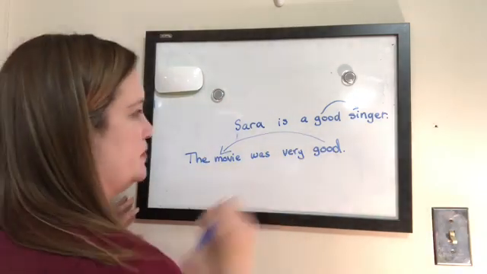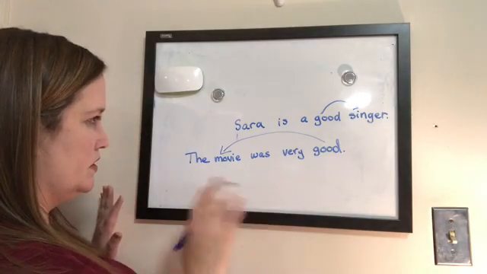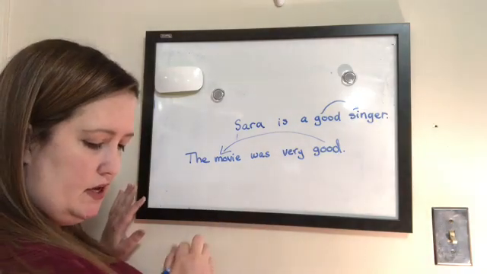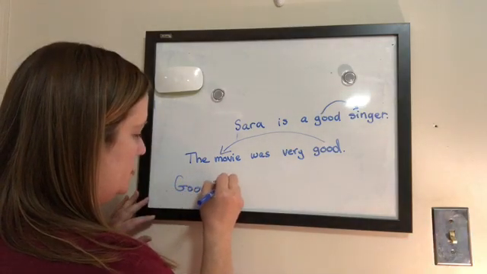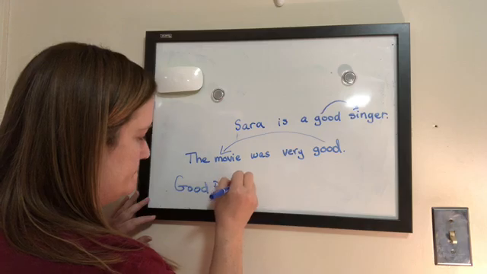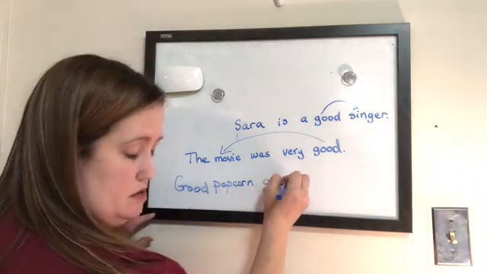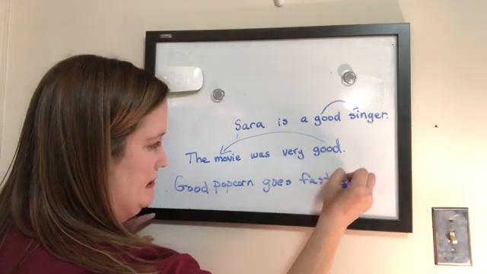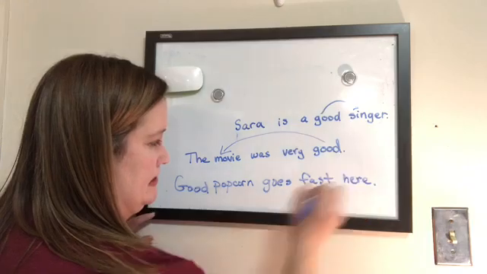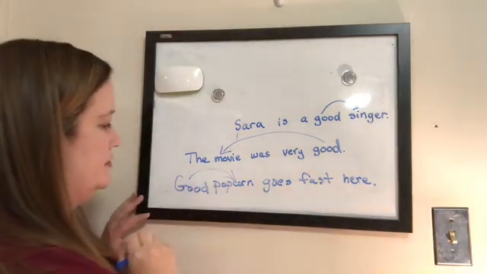But the good was in the predicate this time, and it doesn't have to be in the subject. Okay, so good popcorn goes fast here. All right, so good is describing popcorn. There we go.